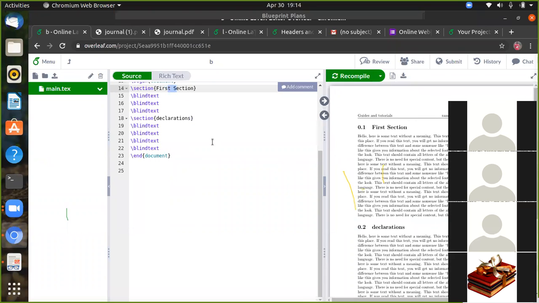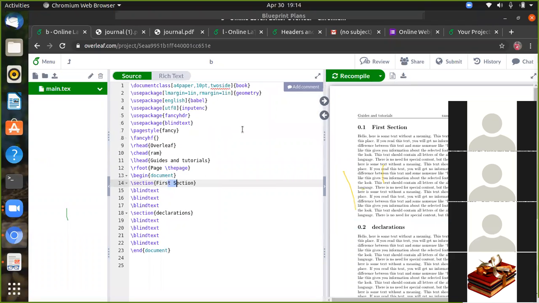So this is the book writing, it's very important. Two-side book writing. We are importing the fancyhdr package, page style is fancy. These 3 packages you can include: use package fancyhdr, page style fancy, and hyperlink file. So this is for the book.